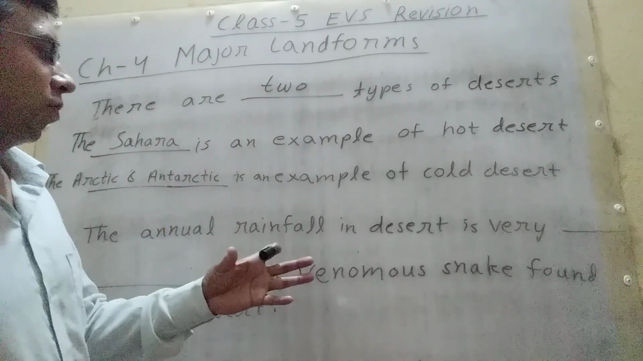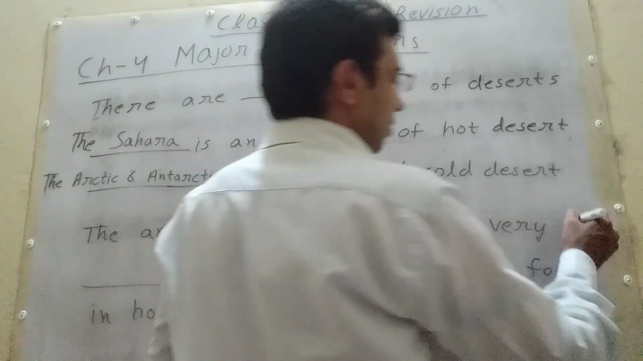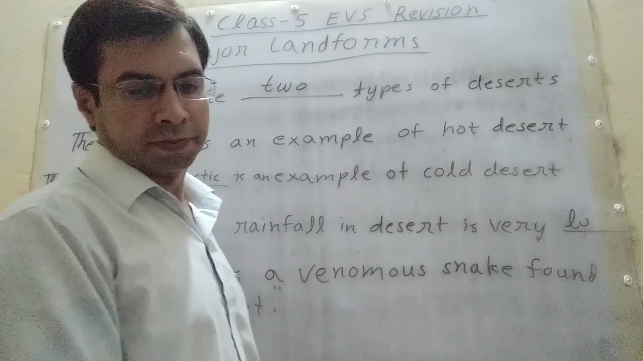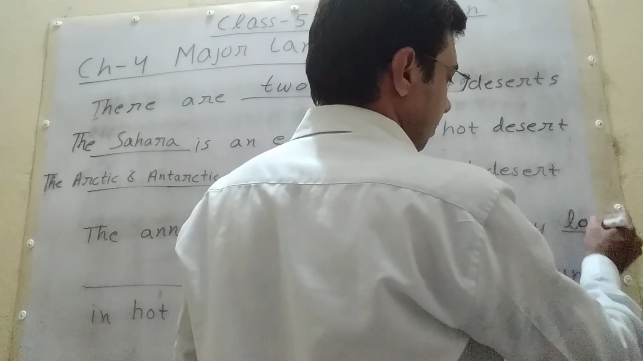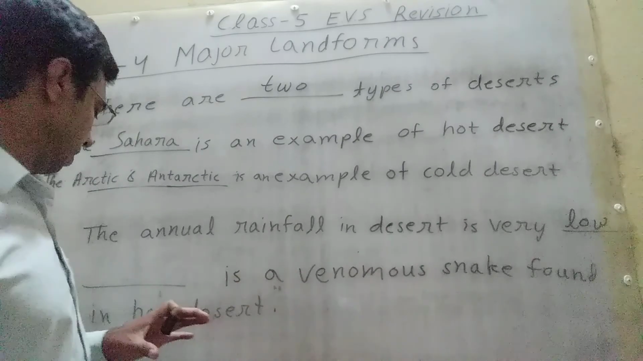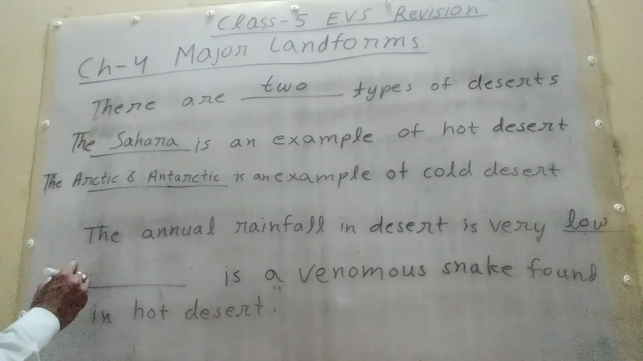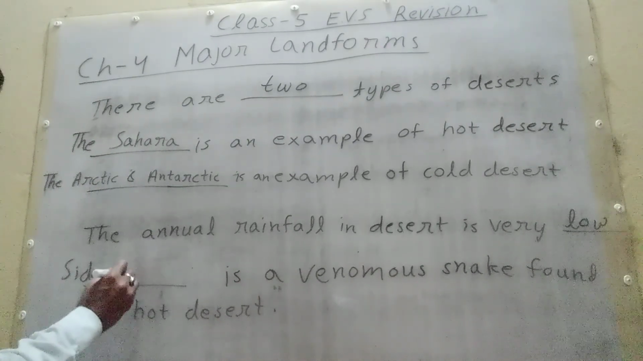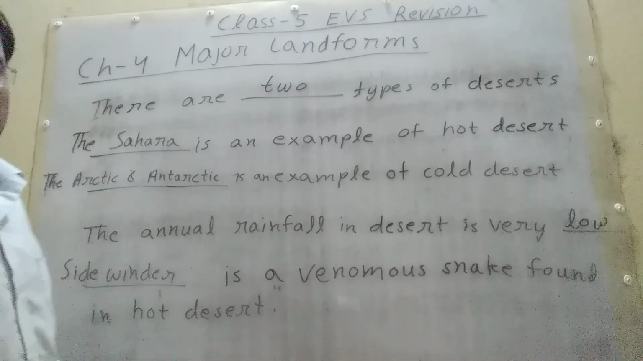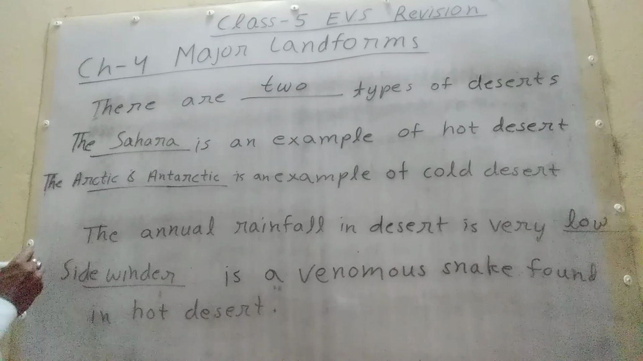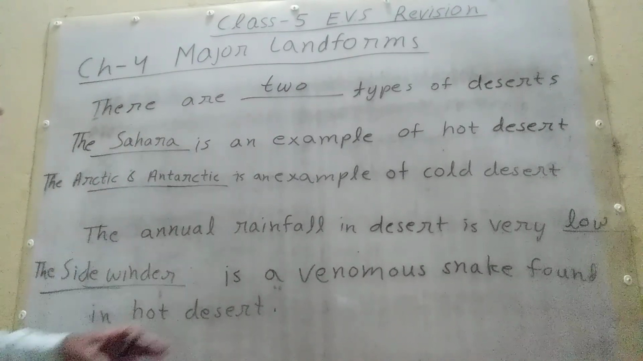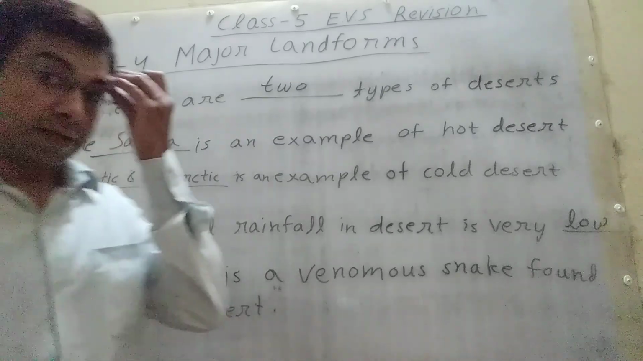The annual rainfall in desert is very low. This is a venomous snake found in hot desert. Sidewinder. The sidewinder is a venomous snake found in hot desert.